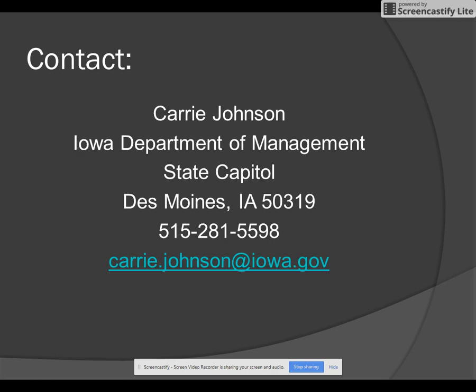So that's just in summary what you would need to do to finalize and file your data with Department of Management. If you have any questions regarding this process or any part of the valuations process, please contact me.